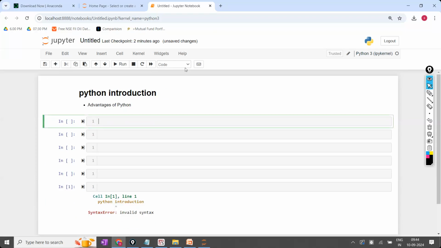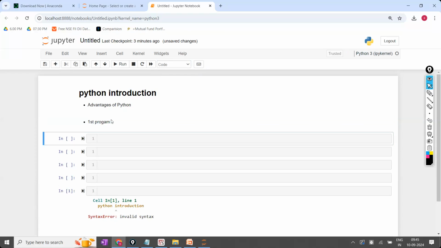Sir, for example, in today's class, what are we going to discuss? We are going to discuss the first program and how to execute it in the Jupyter Notebook. This is my first program. Heading is first program. What is that first program? Print hello. And I'm executing. For executing, I'm going to use either this one or shift enter.